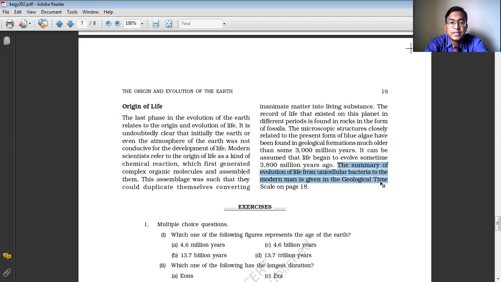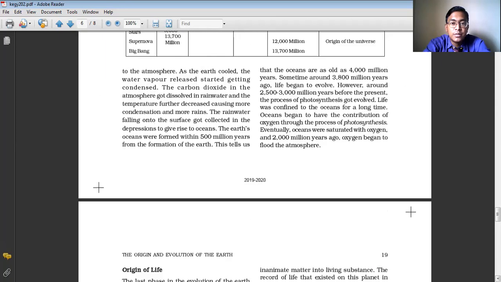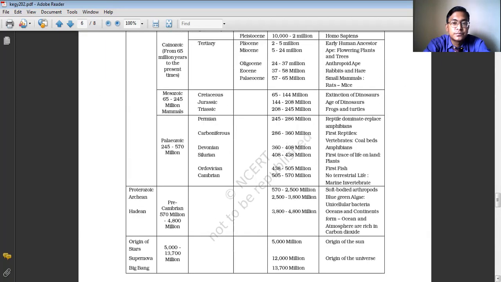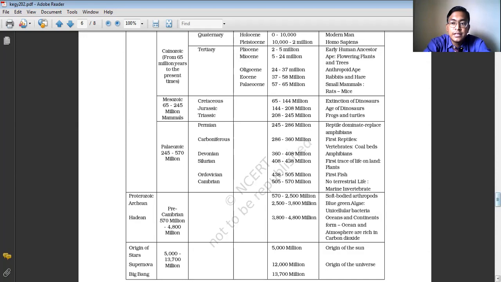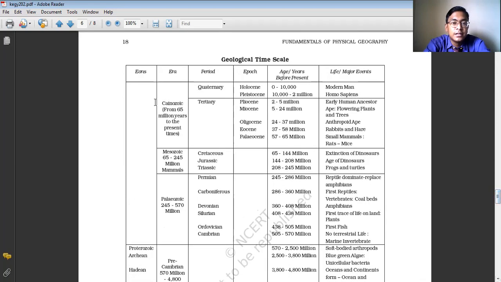Okay, so basically on page number 18, how did algae, a unicellular bacteria, evolve in different time periods and lead to the formation of modern human beings? Let us see this timetable. Here you can see this timetable. It shows us the different time periods, and these are the names of the different geological periods.